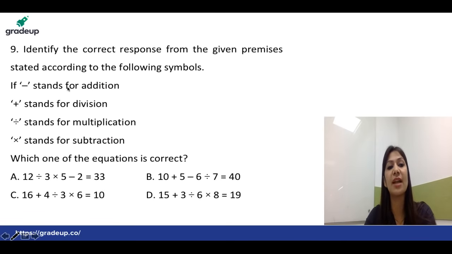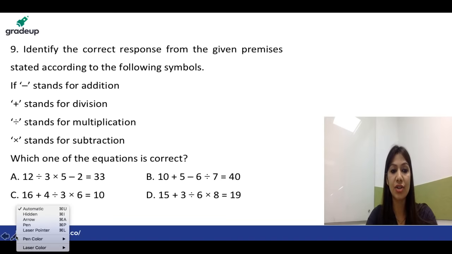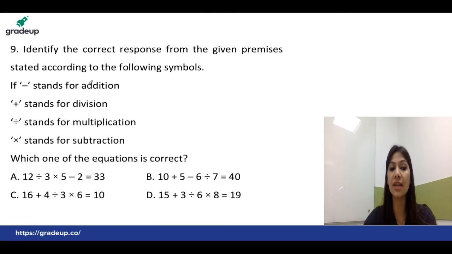So this is a question of mathematical operators. You have to solve the question according to BODMAS. It's very simple and easy to understand. We have been given some converted forms of symbols, the mathematical operators, for example that minus stands for addition. So your work is to first convert the given equation. Once you convert it, then you solve it according to the mathematical operator rules. So the first equation is 12 divide 3 cross 5 minus 2, which is equal to 33 as mentioned.